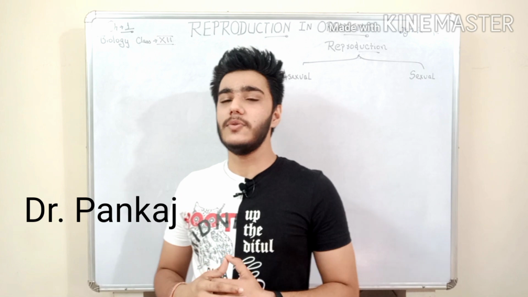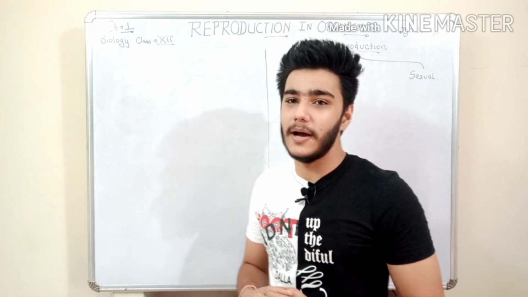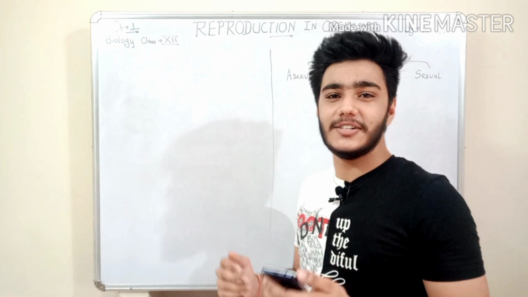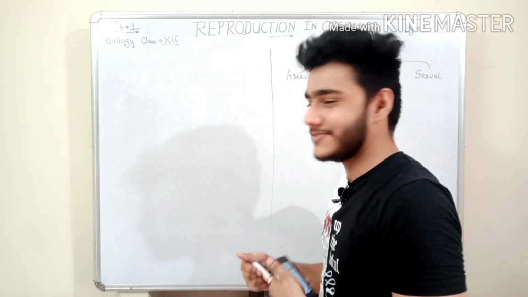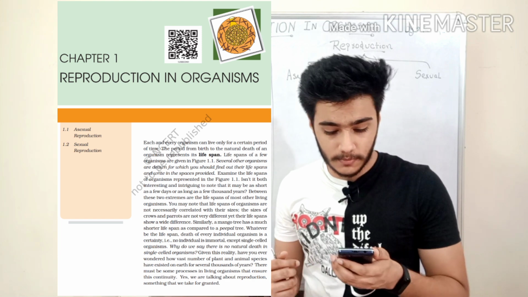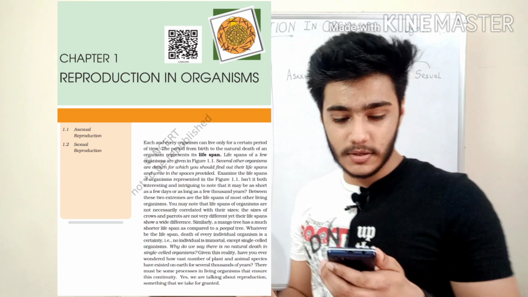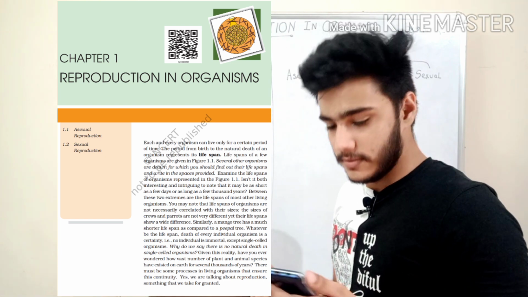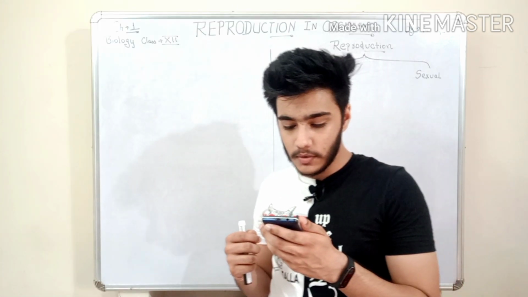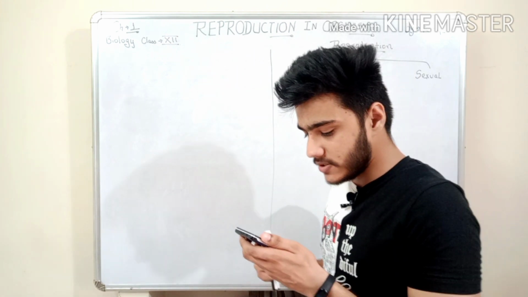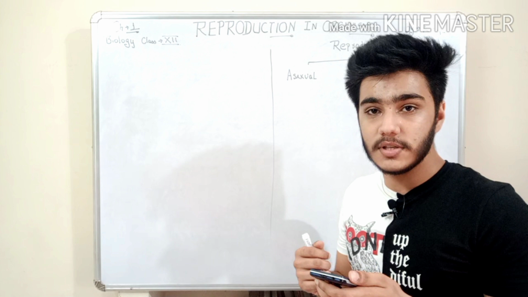So today we will try to learn chapter 1 of biology class 12, reproduction in organism. So let's get to page 1 of chapter 1. As we see the first word, lifespan. Lifespan means the period from birth to natural death of an organism. For example, the lifespan of a mango tree is much smaller than the peepal tree. These are just some examples of the lifespan of some organisms.